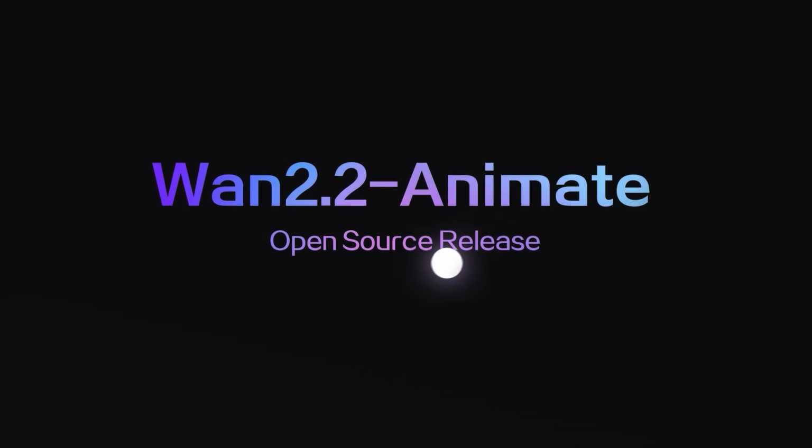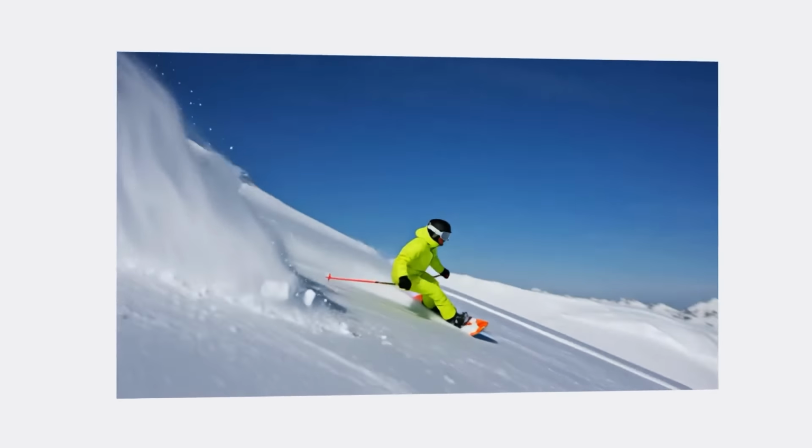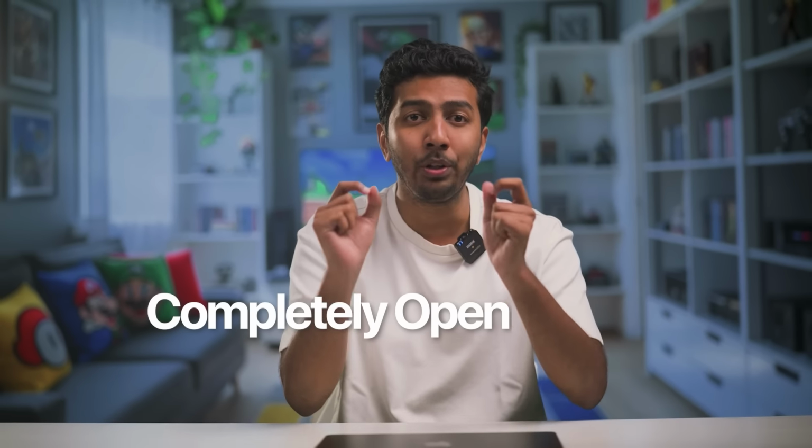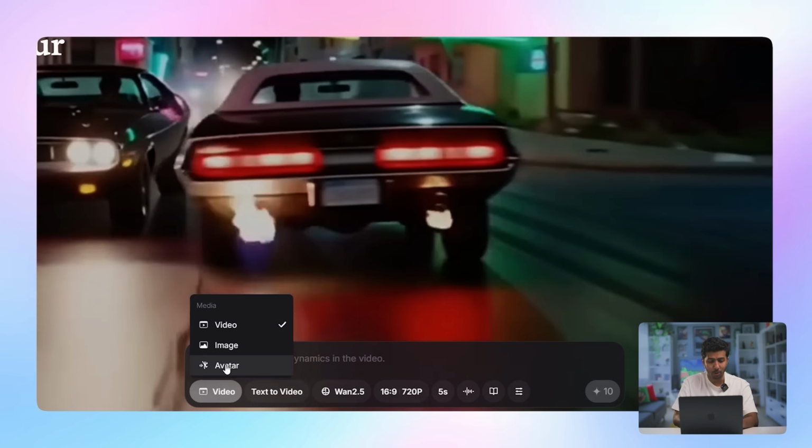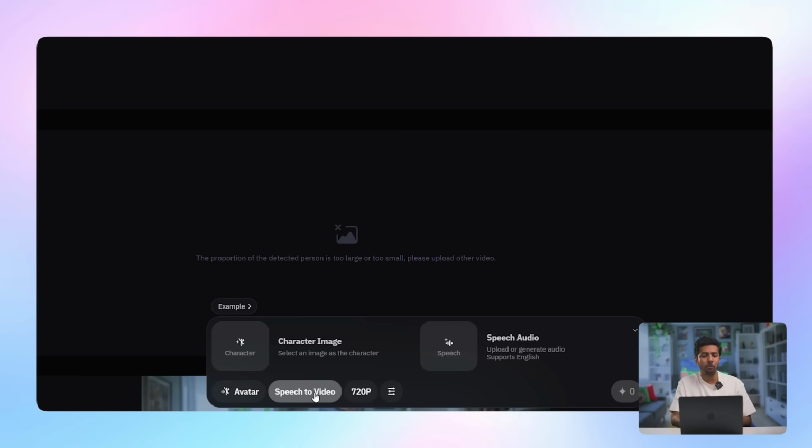This is an AI video model called WAN 2.2 Animate. WAN has a 2.5 model currently, but the Animate feature that did everything you saw before works primarily on WAN 2.2. And you know what the best part is? It's completely open source. To use it, you simply go to wan.video and select video over here and change it to avatars. Now, when you click on speech to video, you will see 2 options. The first one is photo animate and the next one is character swap.